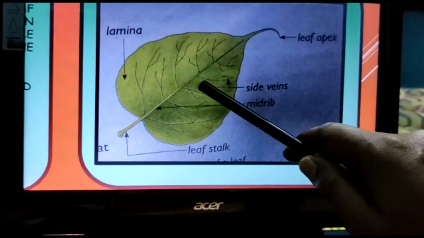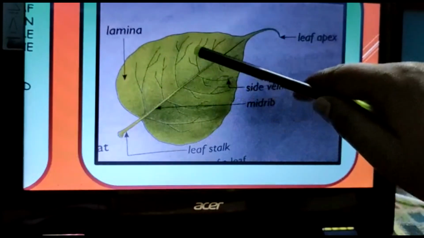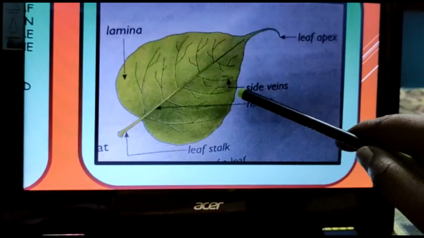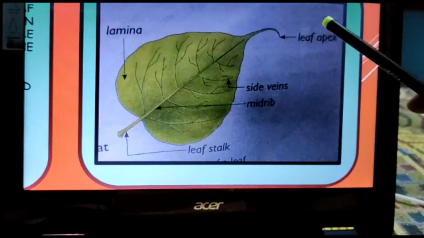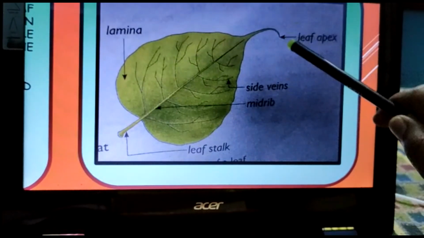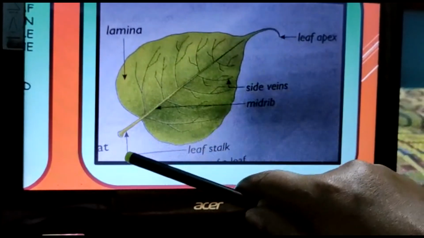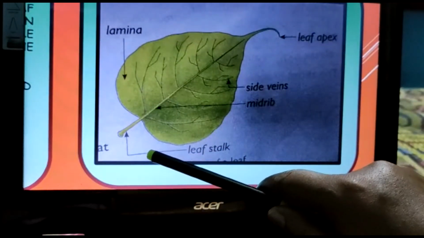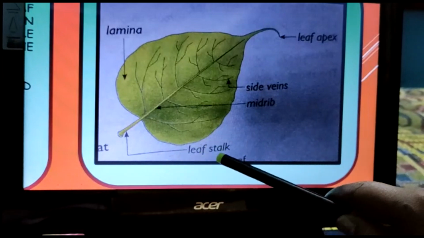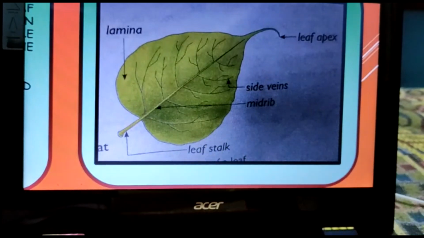And from this main vein many tube-like structures come out. These are called side veins. The tip of the leaf is called the leaf apex, and the part of a leaf which attaches to the stem or branch is called the leaf stalk. So these are the parts of a leaf.